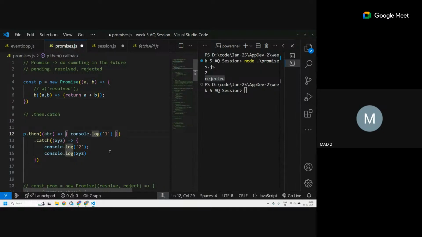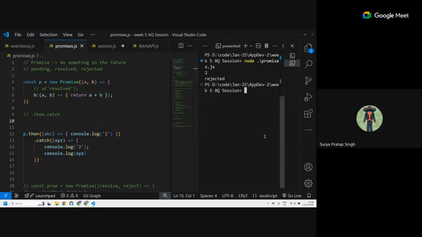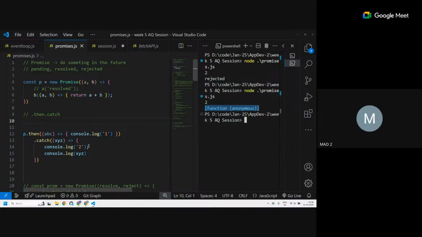This is going to give the whole function. It's not printing the function as of now, but it's the whole function.